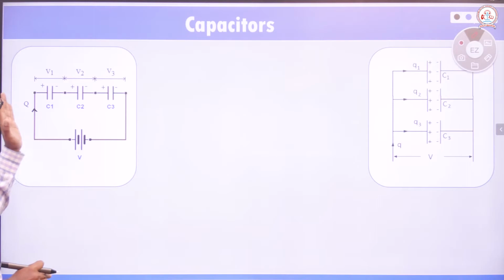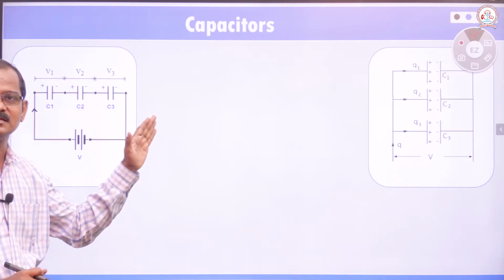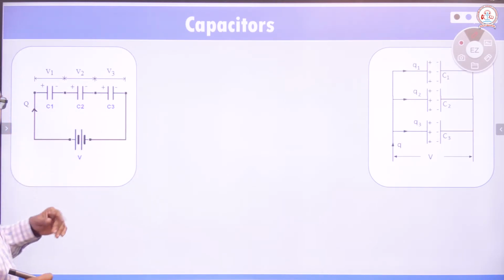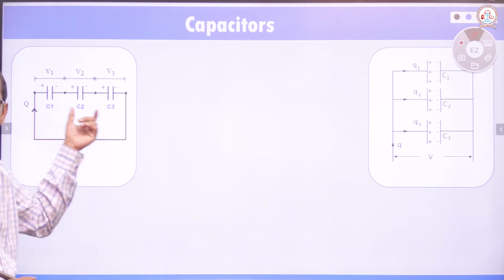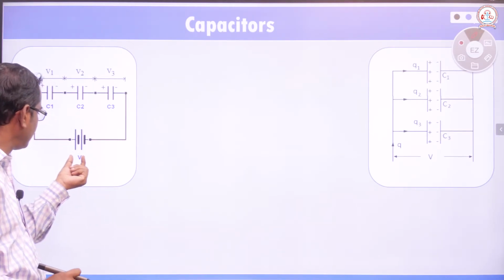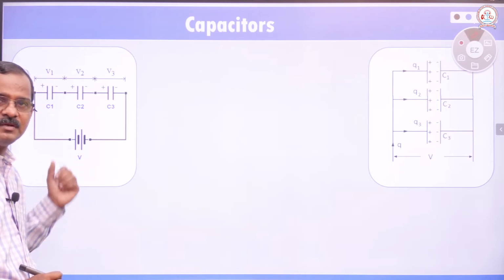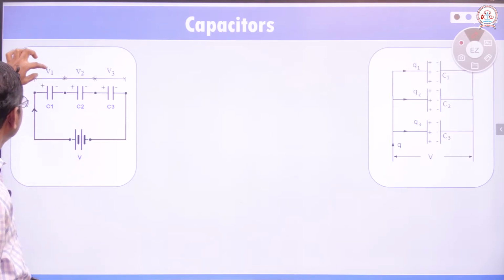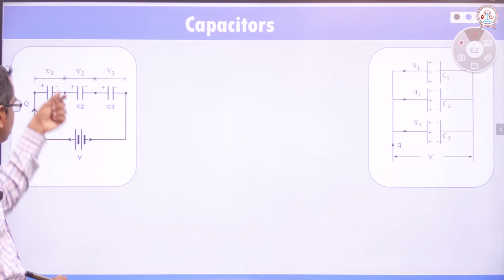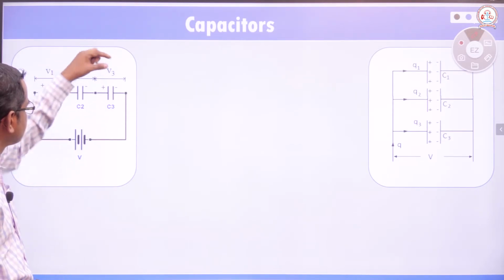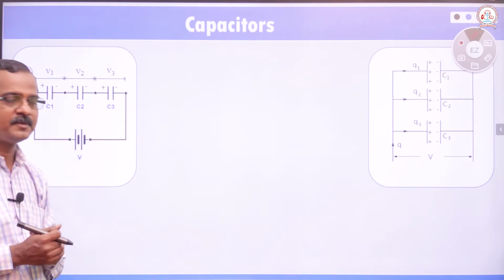Students, in the case where capacitors are connected in series, we see that 3 capacitors are connected in series and they are connected to a common potential. V1 is the potential drop across C1, V2 is the potential drop across C2, V3 is the potential drop across C3.